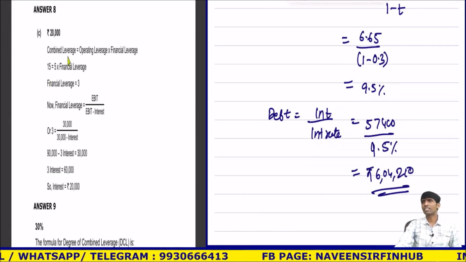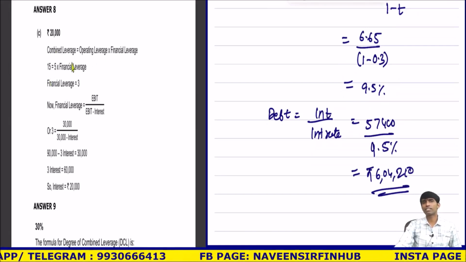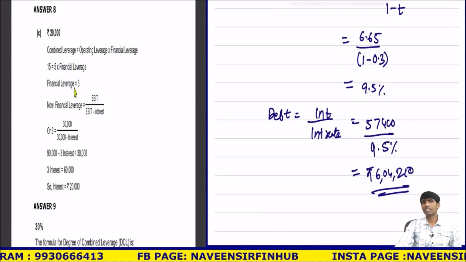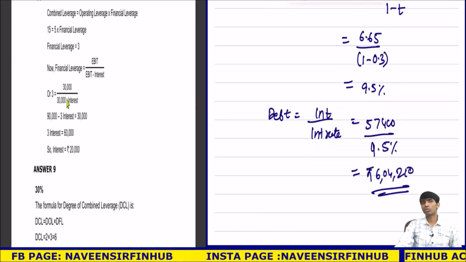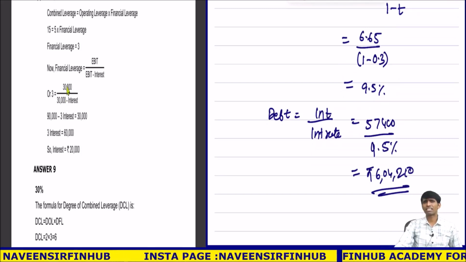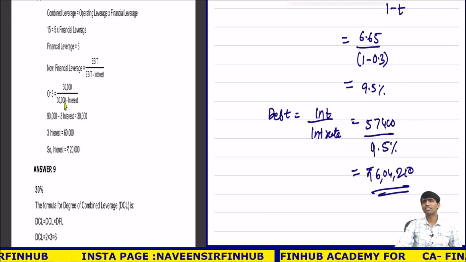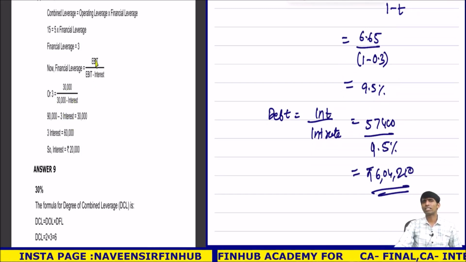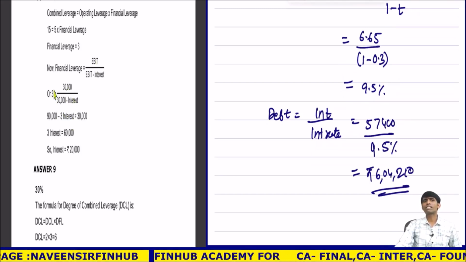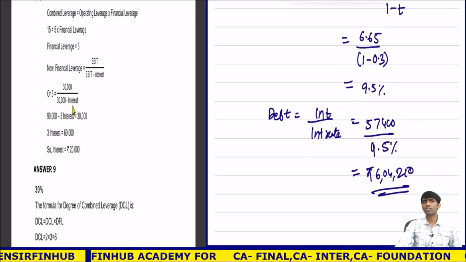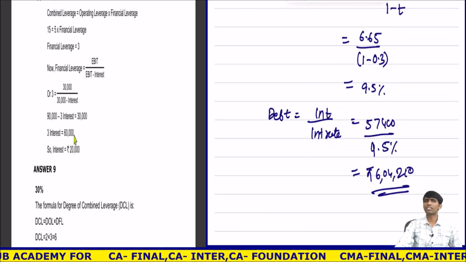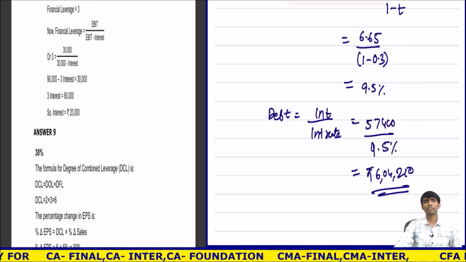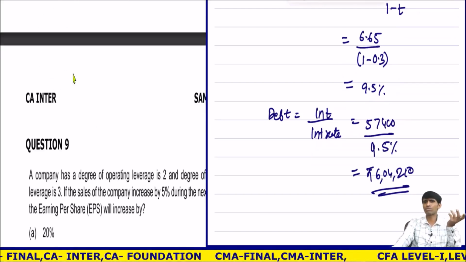I know combined leverage. I know operating leverage into financial leverage is combined leverage. Financial leverage is 3, which is EBIT upon EBIT minus interest. Correct? No need to do all these things. Directly I can say EBIT upon EBT. So EBT is how much? 30,000 divided by 3, 10,000. If 30,000 is EBIT and 10,000 is EBT, 20,000 is what? Interest. No need to solve this equation. Okay, let's see the next one. I'm not solving this because it's very simple.